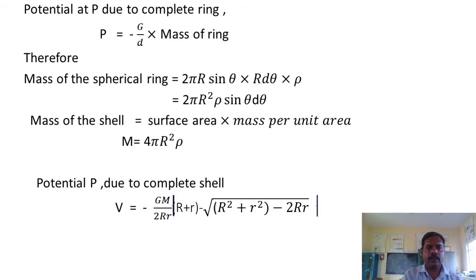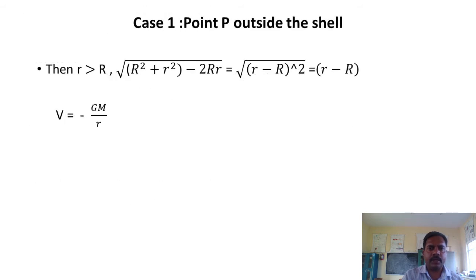So the potential at point P due to the complete shell is given by the equation V equals minus G into M by 2 capital R into r, that into capital R plus r minus square root of R square plus r square minus 2Rr.